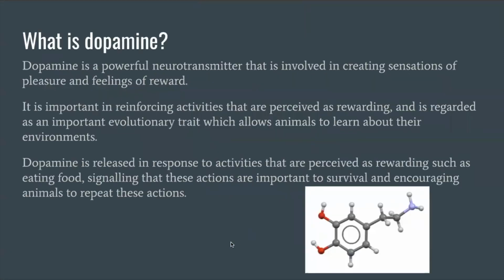So we're going to start out by asking, what is dopamine? And the answer is that dopamine is a powerful neurotransmitter that is involved in creating sensations of pleasure and feelings of reward in the brain. It is important in reinforcing activities that are perceived as rewarding and highly regarded as an important evolutionary trait which allows animals to learn about their environments. Dopamine is released in response to activities that are perceived as rewarding, such as eating food and reproducing, signaling that these actions are important to survival and encouraging animals to repeat these actions.